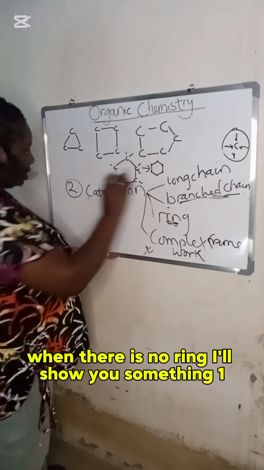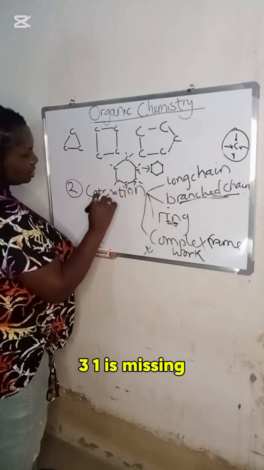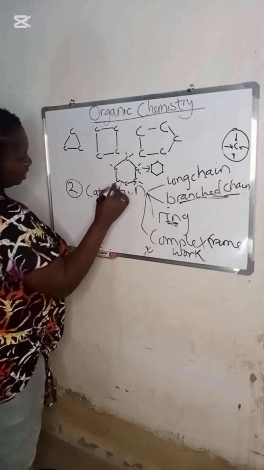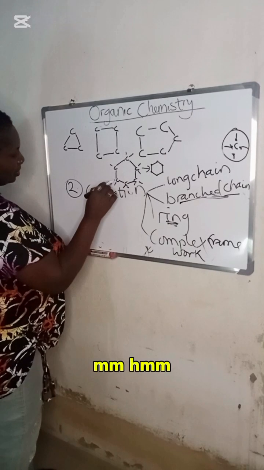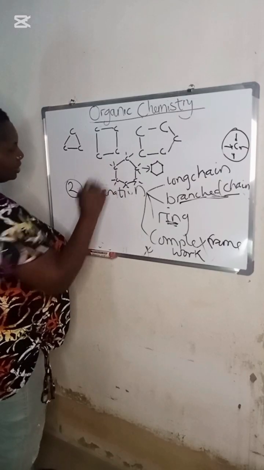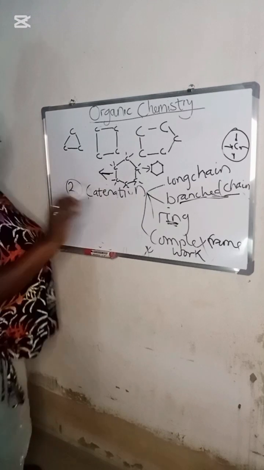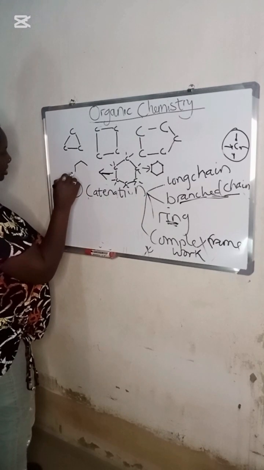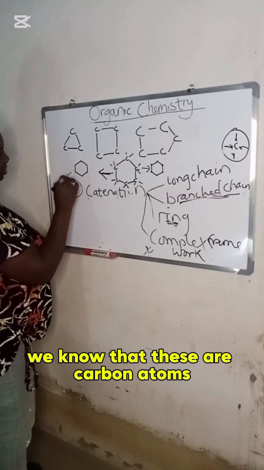When there is no ring, I'll show you something. 1, 2, 3. Then 1, 2, 3. One is missing. But if we have something like this, we know that these are our carbon atoms.